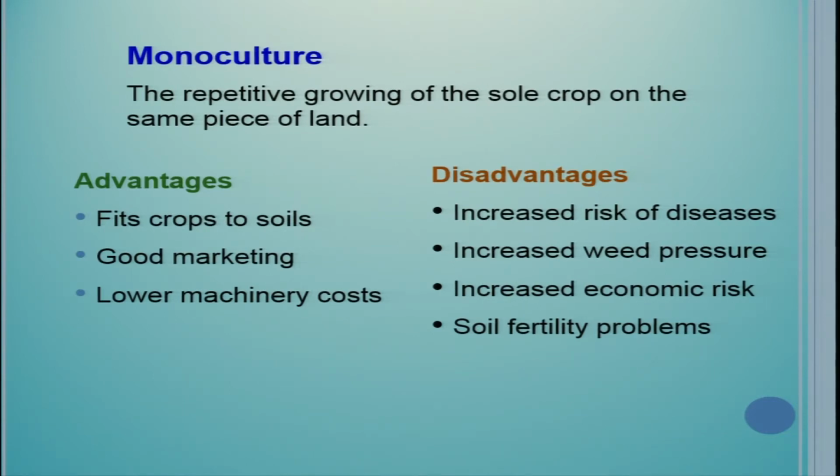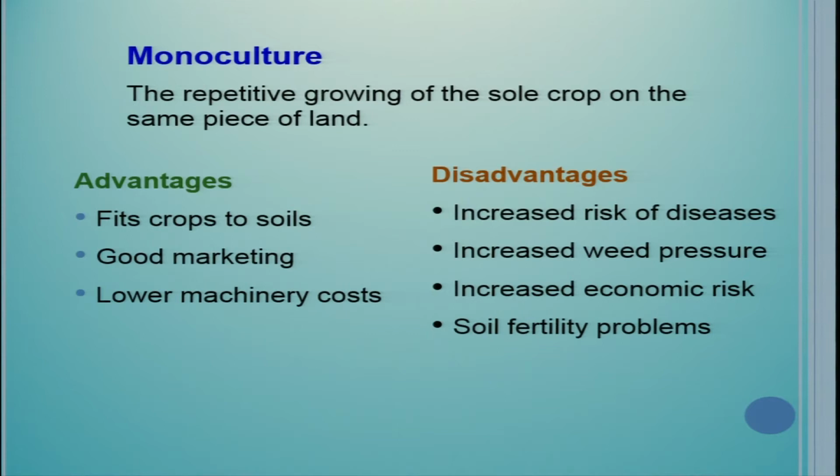And in the case of monoculture, there are some issues. There are certain disadvantages of monoculture: increased risk of diseases, because every time we are taking the same crop, disease risk increases because the infection material, the pathogens, remain in the field and they can attack the next or succeeding crop. So buildup of insect pests and disease happens in case of monoculture. Increased weed pressure. Every time if we grow the same crop, certain weeds get established and are difficult to control. They become very troublesome under the monoculture system.